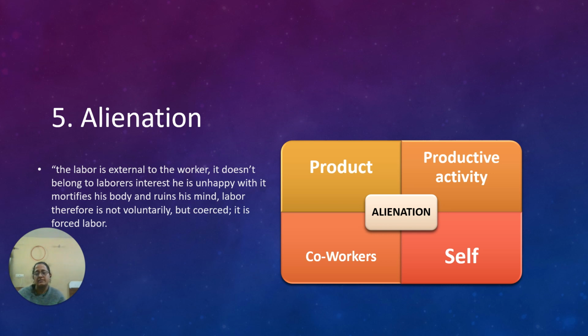In a particular environment, when a number of people are working together under the same roof, competition is not valued, competition is prized. So in that process you are competing with your co-worker, and in the long run you feel alienated from the co-worker too. And when these three kinds of alienation mentioned above in the boxes happen, at the end you feel alienated from your own self. So this was the concept of alienation given by Karl Marx.